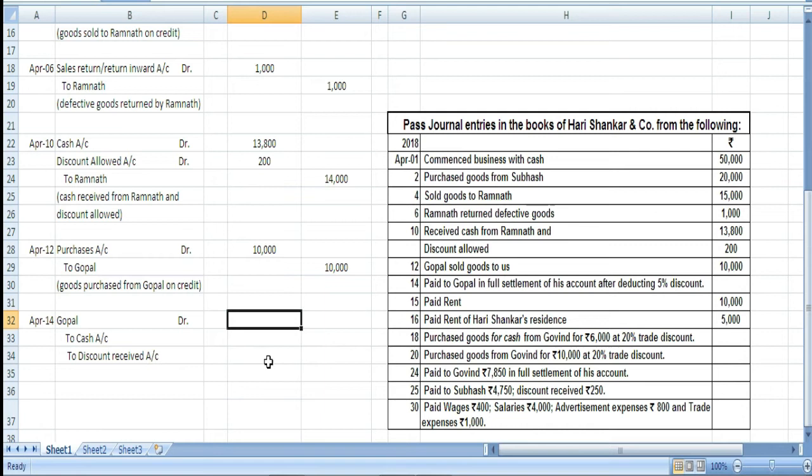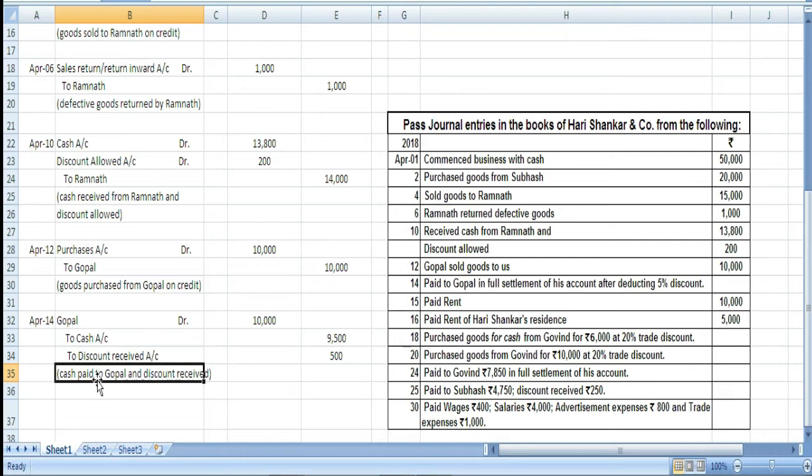Okay. So how much was Gopal supposed to receive? Gopal was supposed to receive 10,000, but we are paying him 9,500 after receiving a discount of 500. Okay. So here we are going to write cash paid to Gopal and discount received.